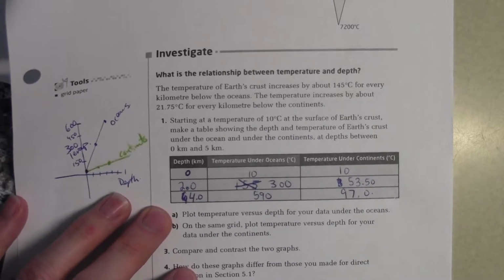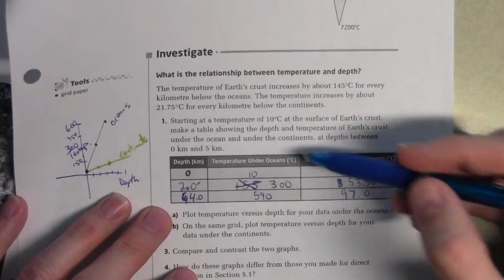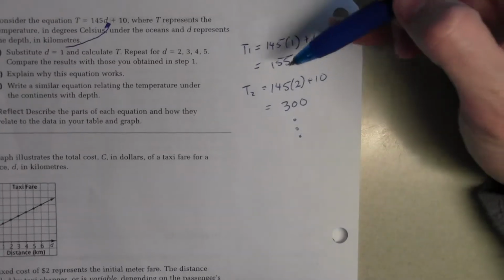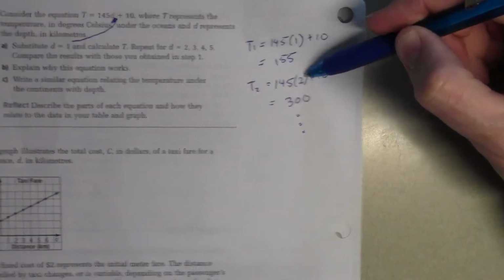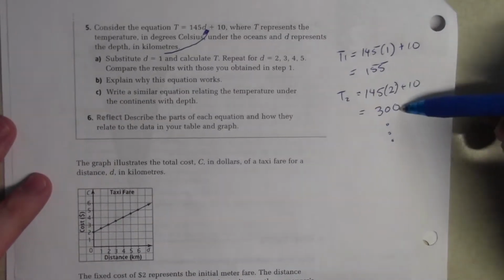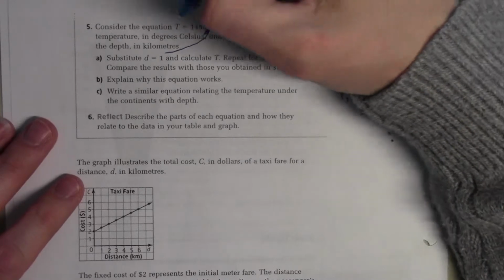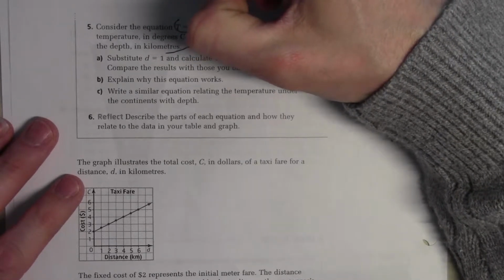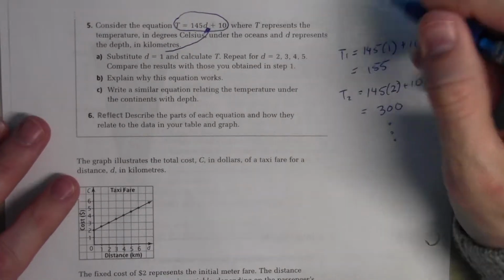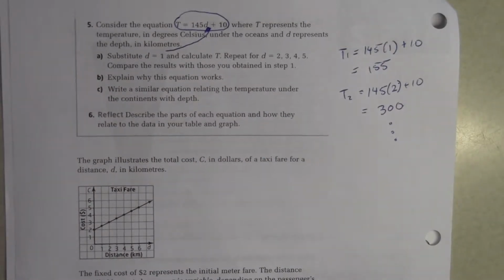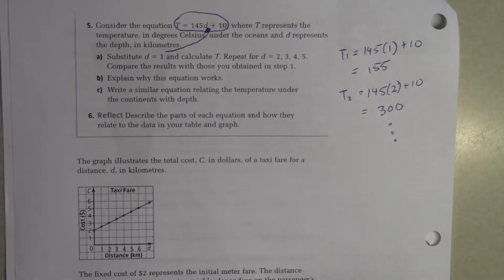Christian at the back, how do they compare? So when I had a depth of 2, I got a temperature under the oceans of 300. When I have a depth of 2 subbed in for D here, I got a temperature of 300. So how do they compare? They're the same, right? So then, would you agree, Christian, that this equation works well with the graph that we created on the previous page, right? Yes, for depth on the ocean. Excellent, good. So explain why the equation works.